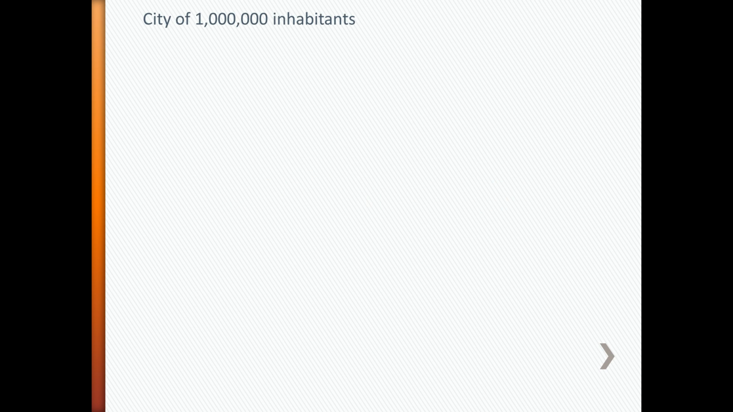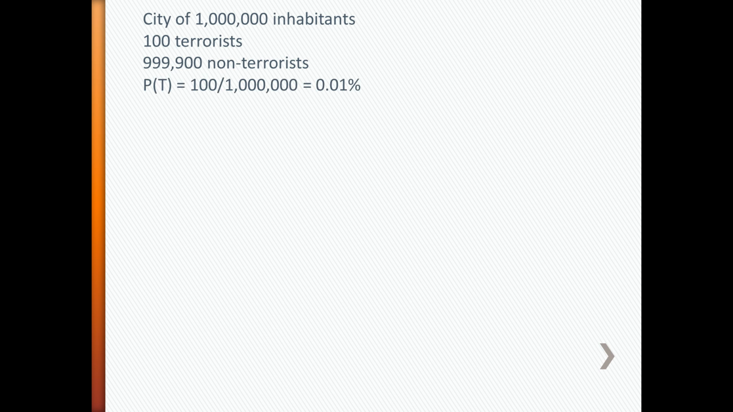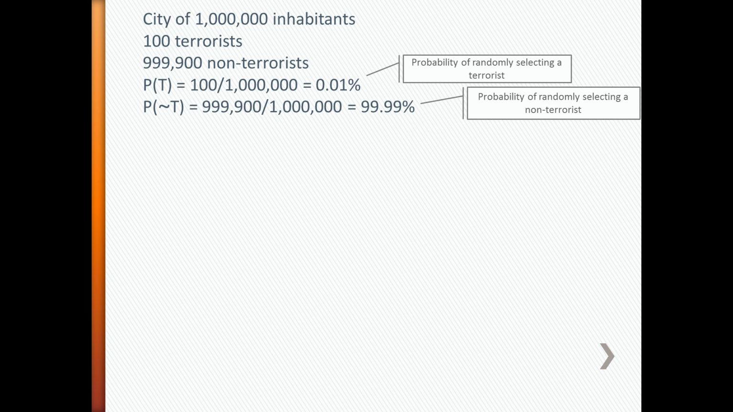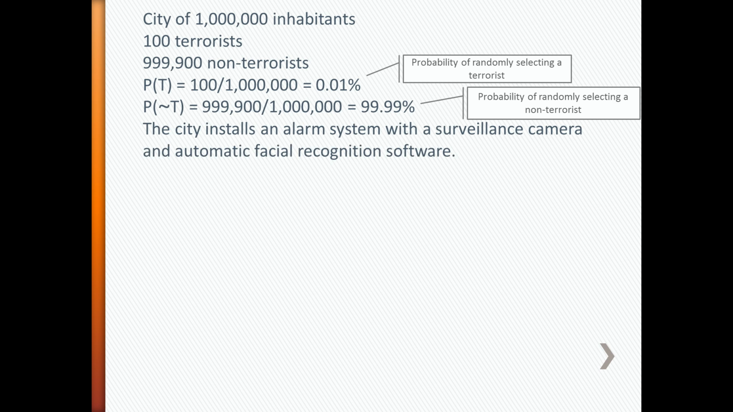In a city of 1 million inhabitants, there are 100 terrorists and 999,900 non-terrorists. Thus, the base rate probability of a randomly selected inhabitant of the city being a terrorist is 0.01%, and the base rate probability of that same inhabitant being a non-terrorist is 99.99%.